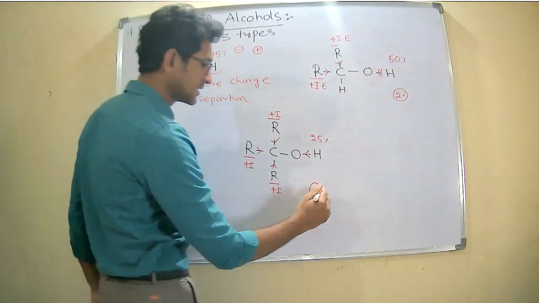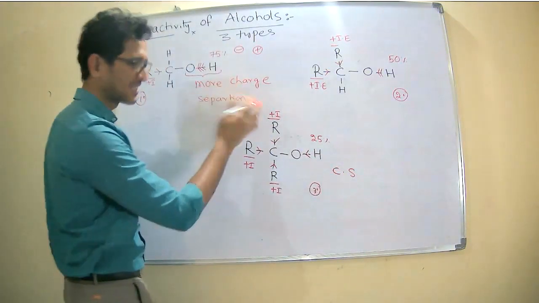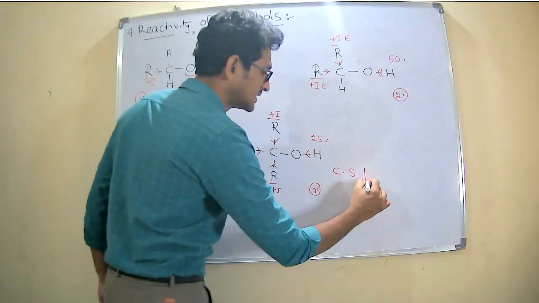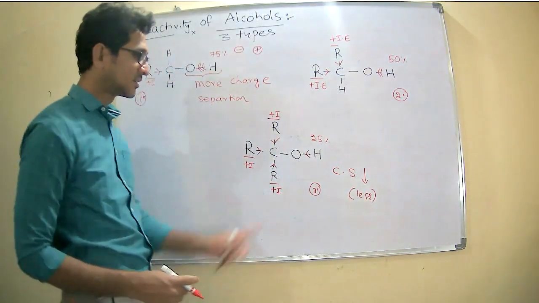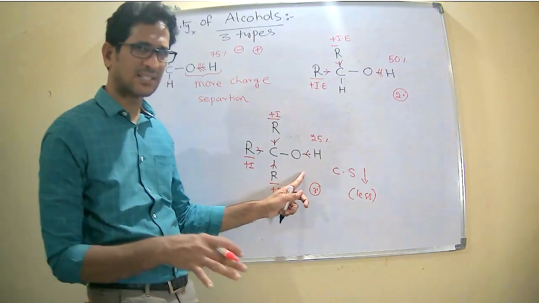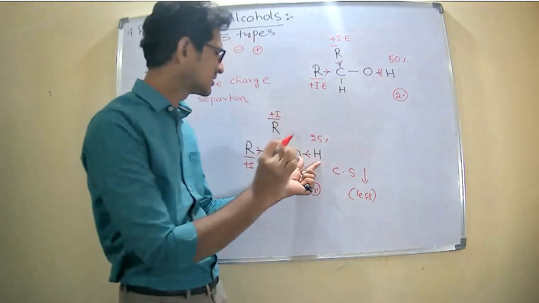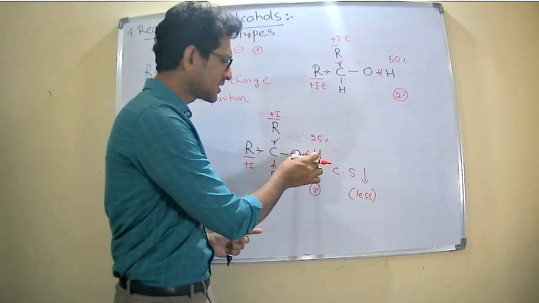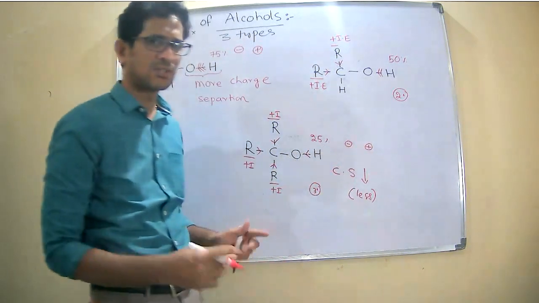Whereas in the case of the tertiary, the charge separation, CS, will be less. The charge separation in the third case, tertiary alcohols, is less, because now the hydrogen provides slight electrons to the oxygen. Therefore, the charge separation is very small: small positive charge and small negative charge.